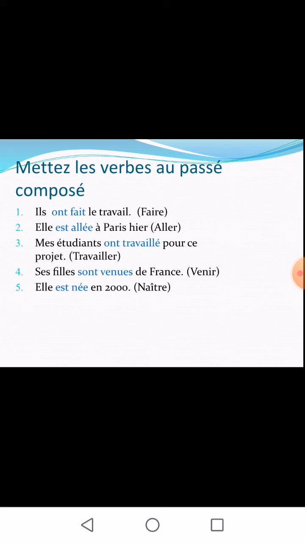The fifth one is naître. Naître has an irregular past participle, that is né with an acute accent, and naître forms passé composé with être. So you have to see whether there is an agreement. Yes, there is an agreement because it is feminine singular. That is elle. So elle est née en 2000. She was born in 2000.